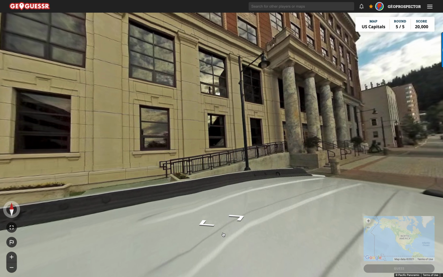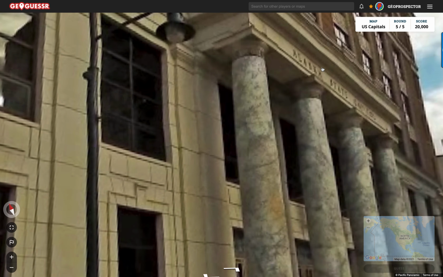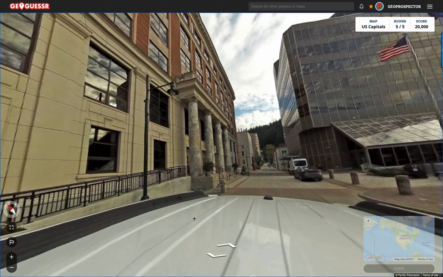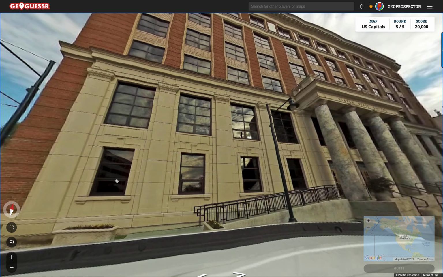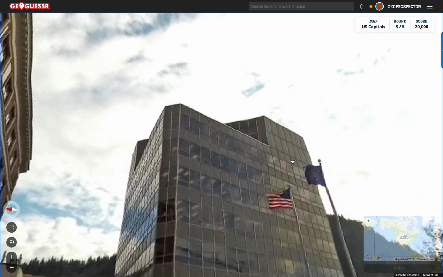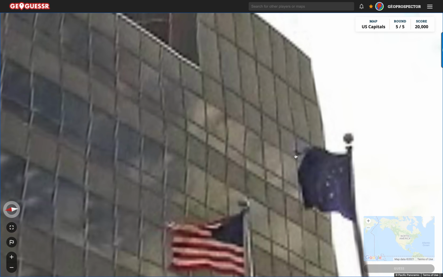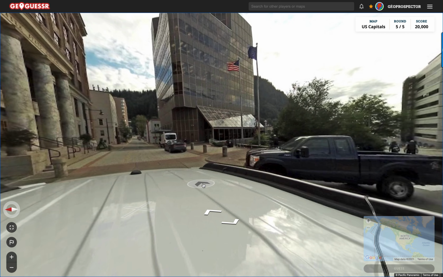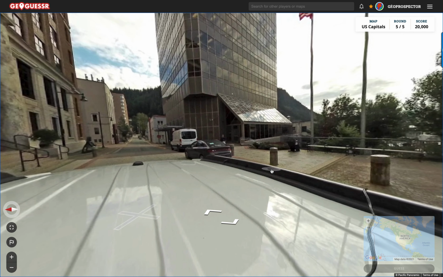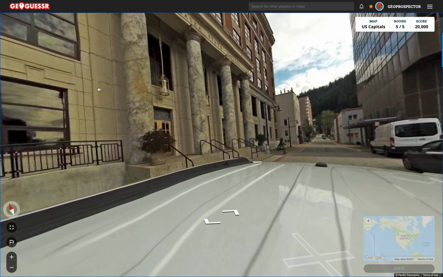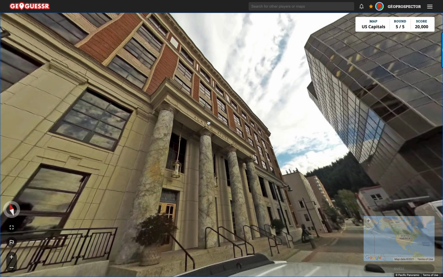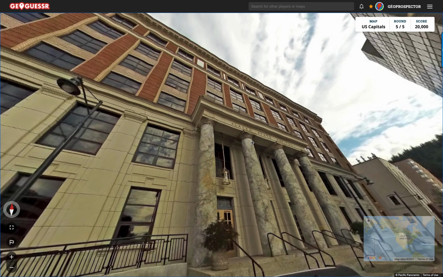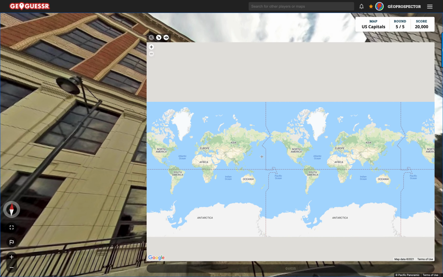We're doing good so far. Now, what do we have here? Something State House. That is interesting. It says it right there, but we can't quite tell. We can tell from the flag, though. This is Alaska. So that is excellent. I think it is. At least anyway. And we need to perhaps get a slightly better look at this one here. But it should say, yes, there it is. It says Alaska State Capital. So that's brilliant. Good to see. I identified it there from the flag as well.